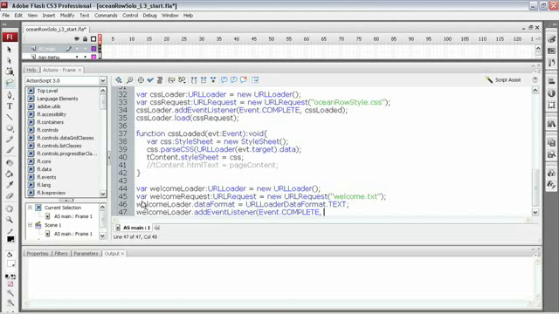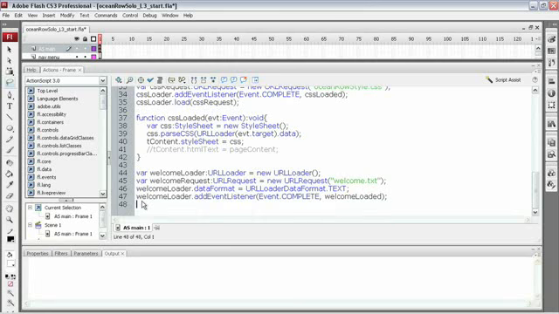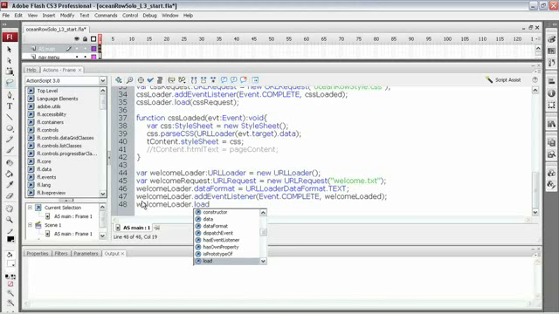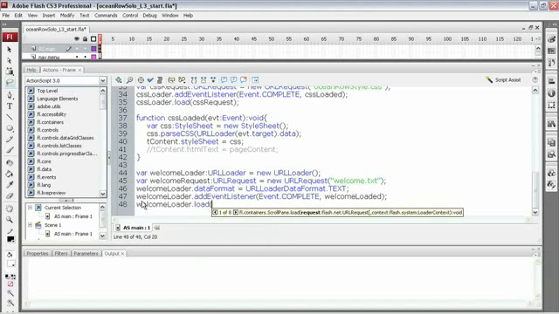I'm going to call it welcomeLoaded. Now, of course, we're going to need to build that function. Last but not least, I want to start the loading process by using the load method. So we'll go back to our welcome loader. I'll call the load method, and we'll pass into the load method the welcome request URLRequest object that we created a couple lines up.